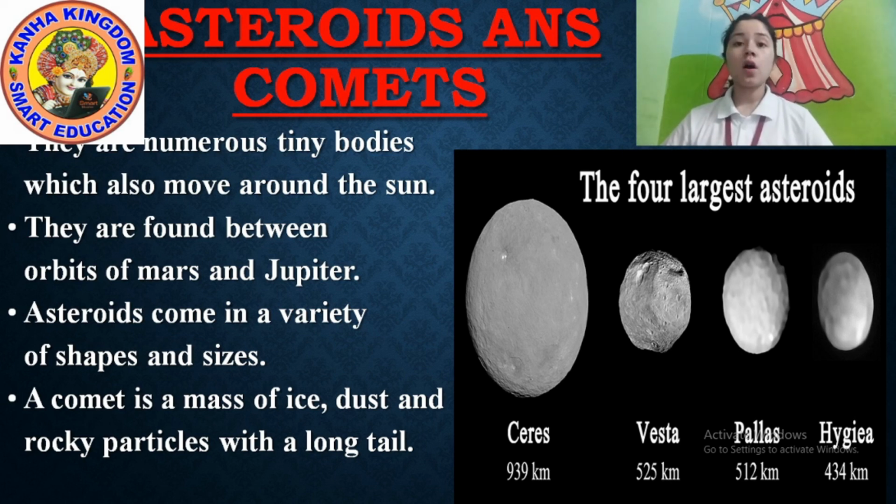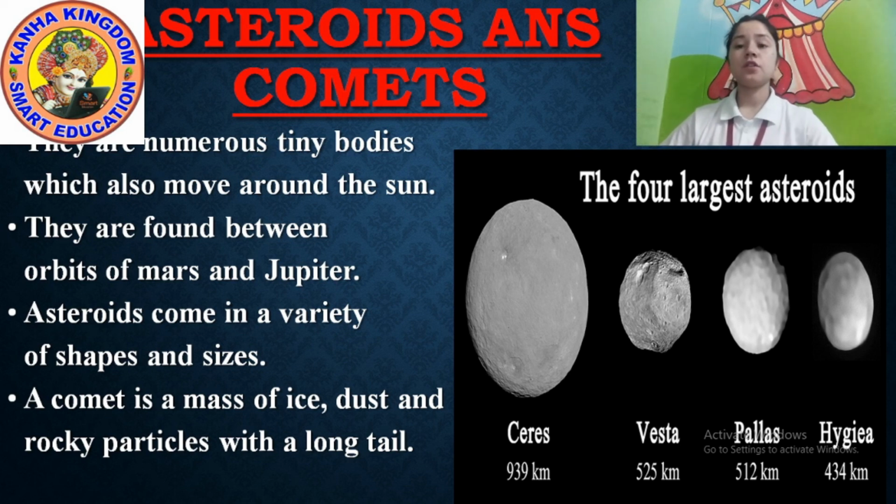Okay. So a comet is a mass of ice, a type of ice, with dust and rocky particles and a long tail. We saw comets just before in the solar system picture, the little bit long ones. It's made up of ice and it also has a long tail. Because the comet is long, we call it a long tail.